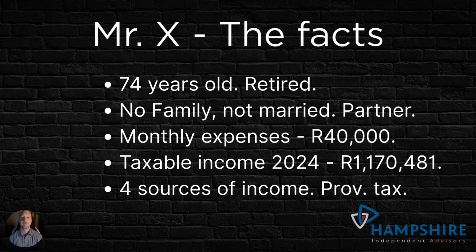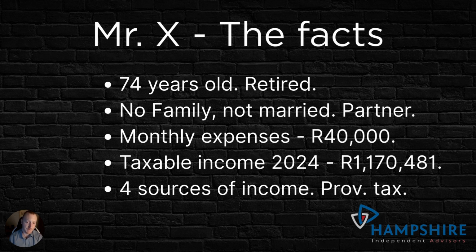So, let's get into some of the facts of our individual. He's 74 years old, he is retired, he doesn't have any family, he's not married, but he does live with his partner. His total monthly expenses are 40,000 Rand a month. Taxable income in the last tax year was 1.17 million. So yeah, he does have a fairly high income.